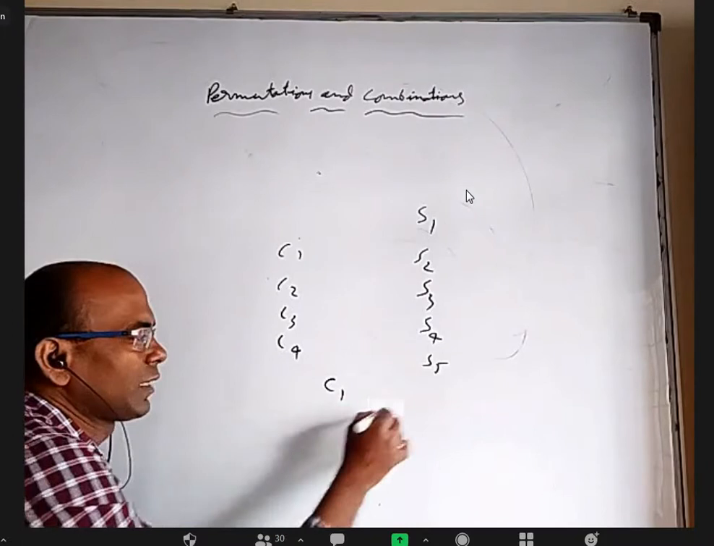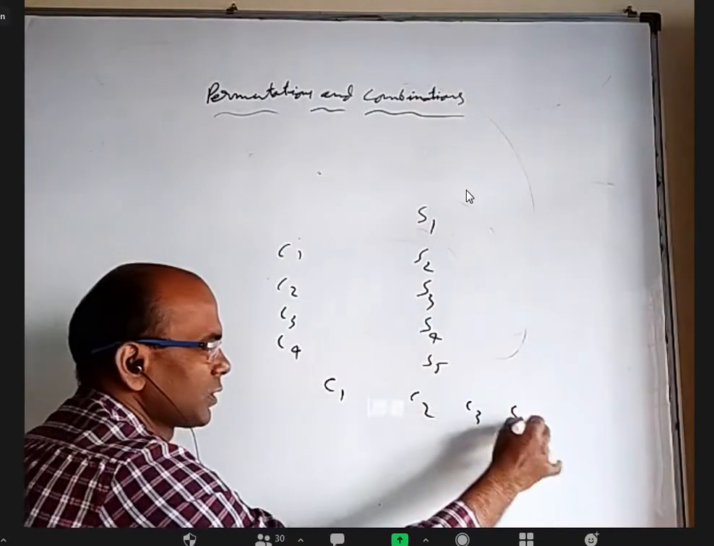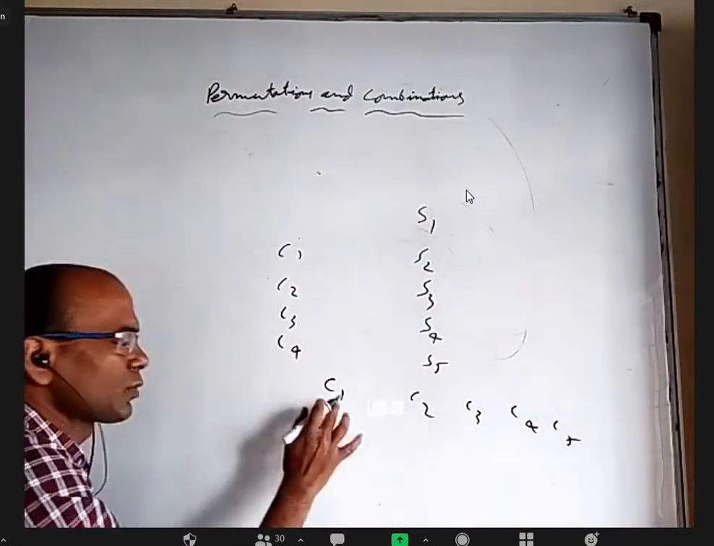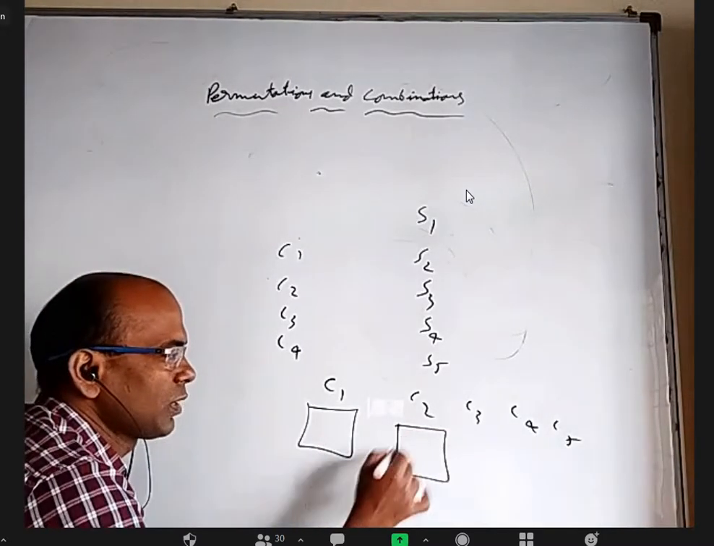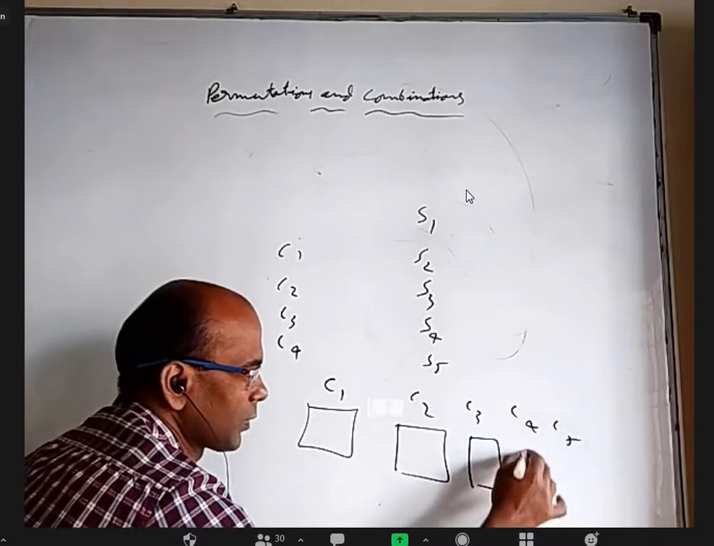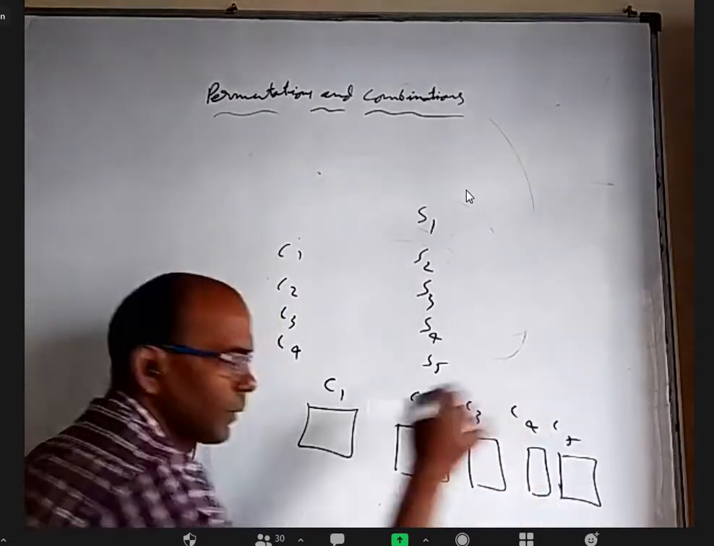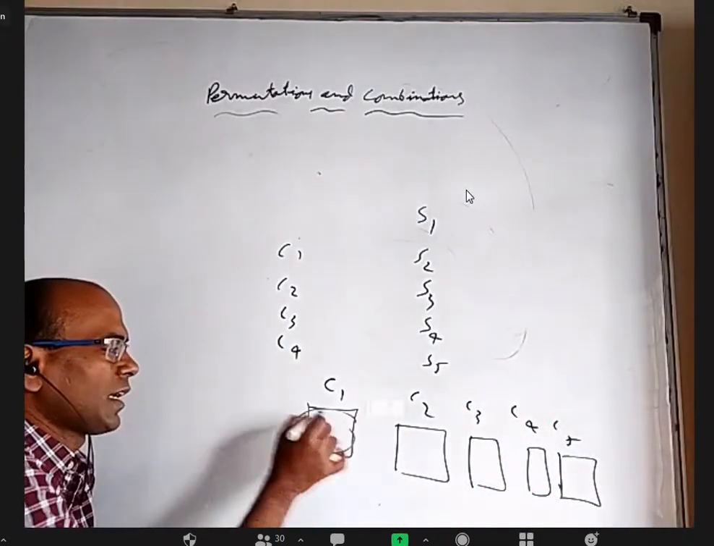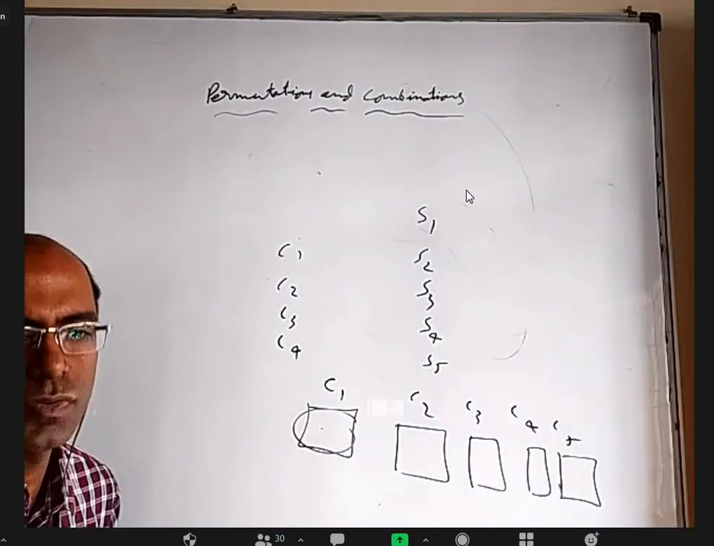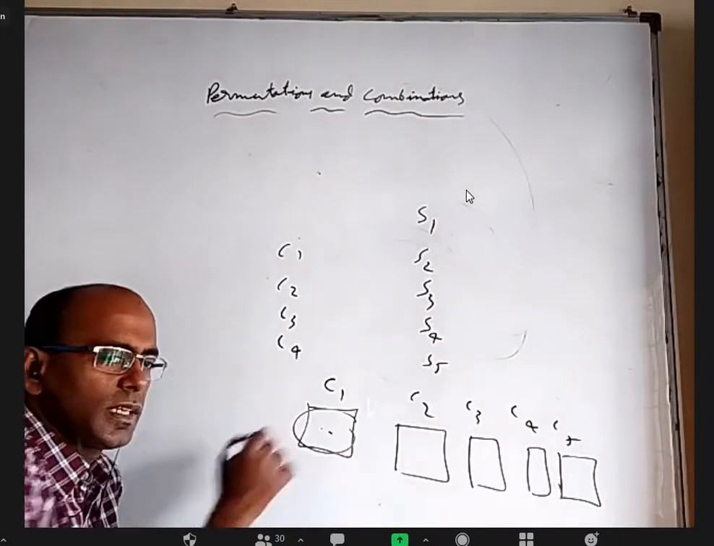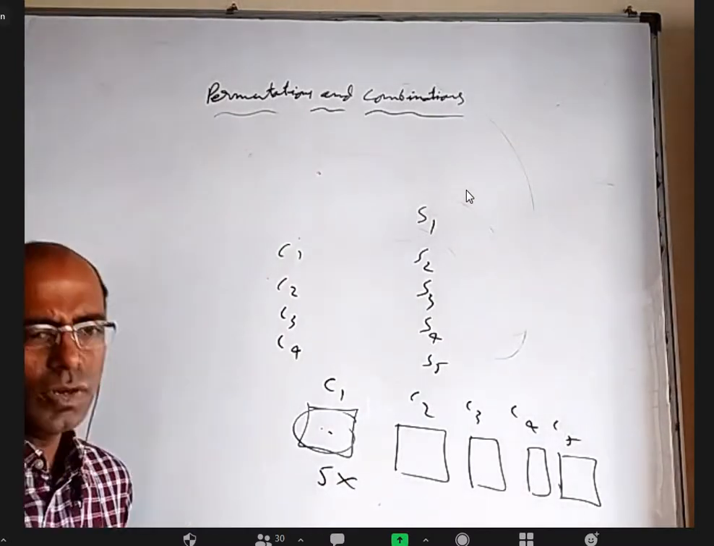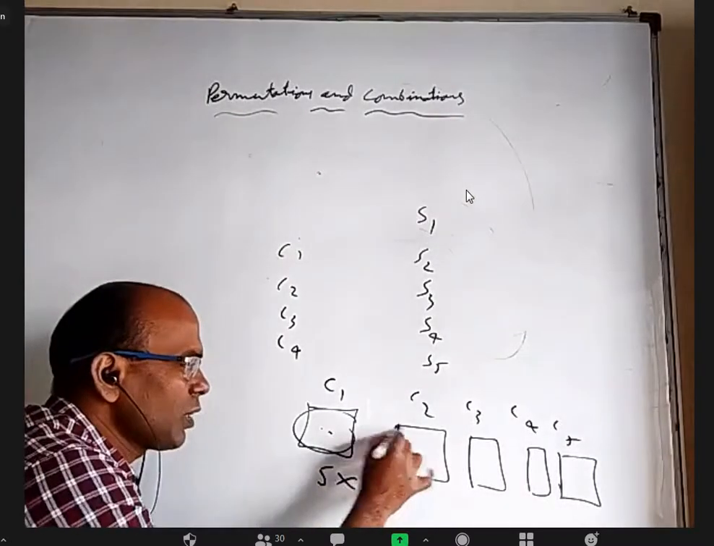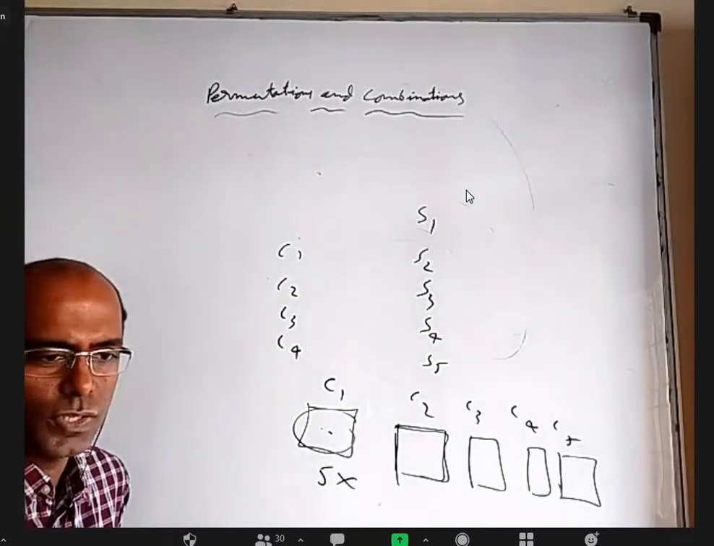So I'm going to write like this: child 1, child 2, child 3, child 4. Which school I'm sending the child to, I will fill this box with that name. What can I write here? I can write S1 or S2 or S3 or S4 or S5. So how many ways are there to write the school name for child 1? 5 ways. If there is no restriction at all, even for child 2 there are 5 ways. He can also go to any one of the 5 schools.